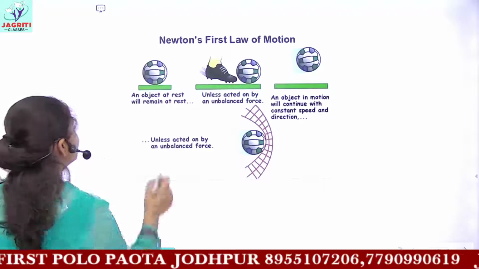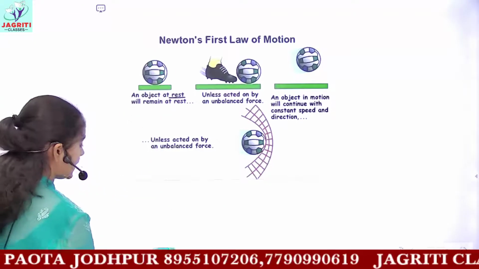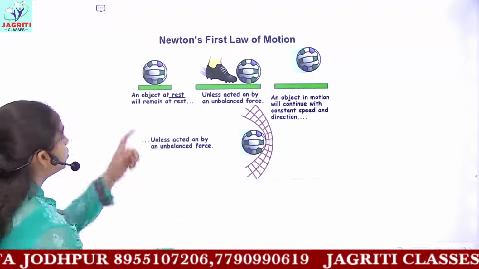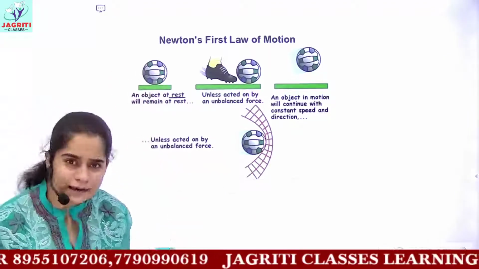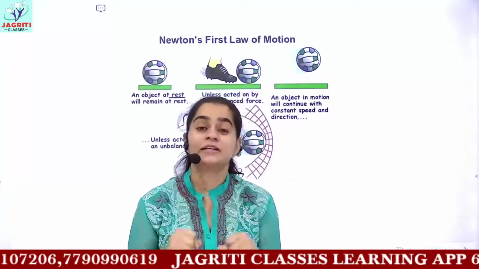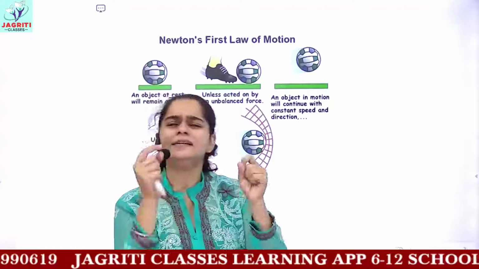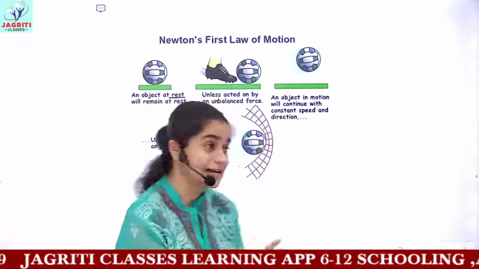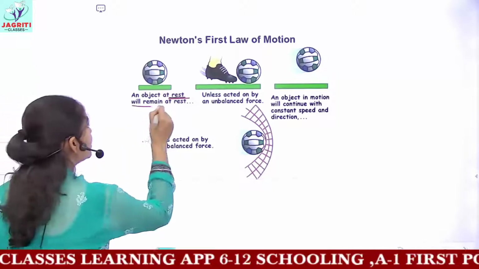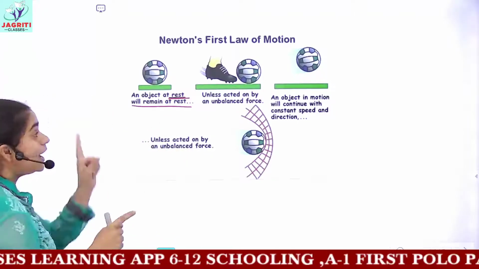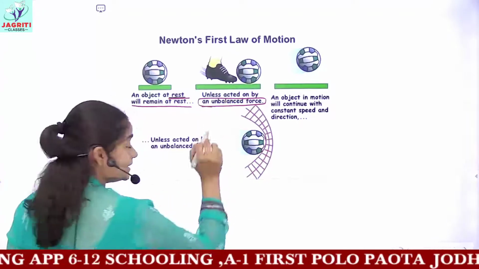See, this is your object, a football here, and this object was initially at rest. So this object has inertia. Inertia is the natural tendency present in all objects. If the object is in the rest state, then it tends to remain in the rest state. So this object is at rest, and it will remain at rest until and unless it is acted on by an external unbalanced force.